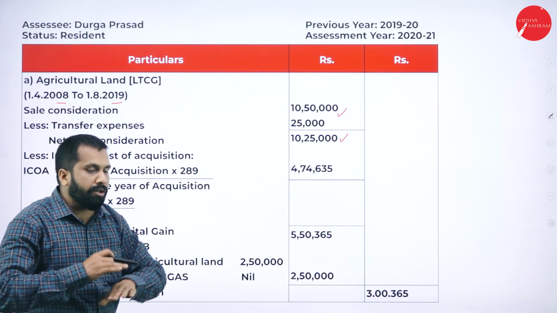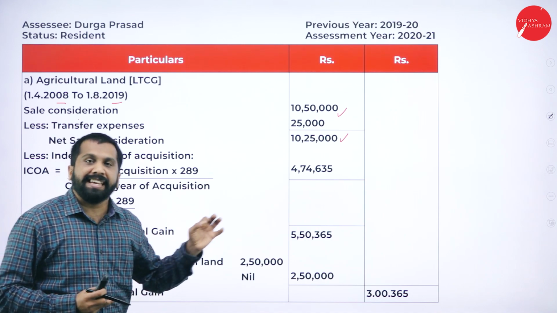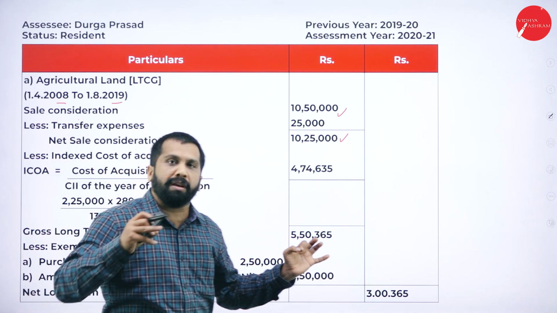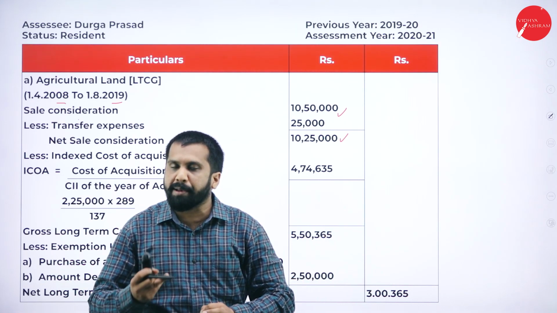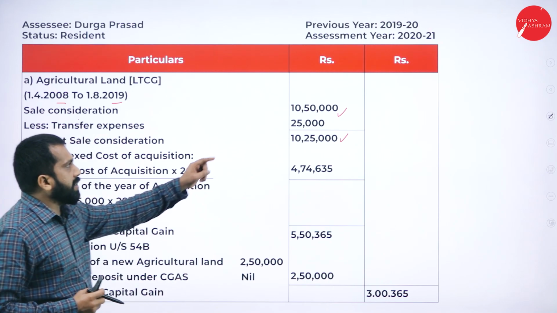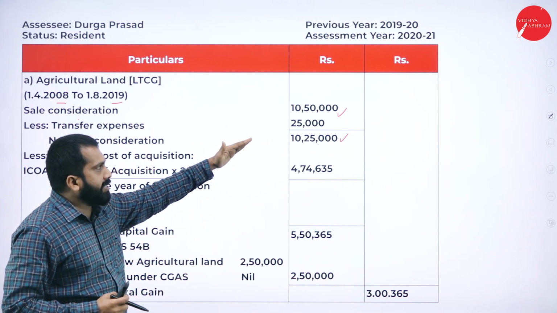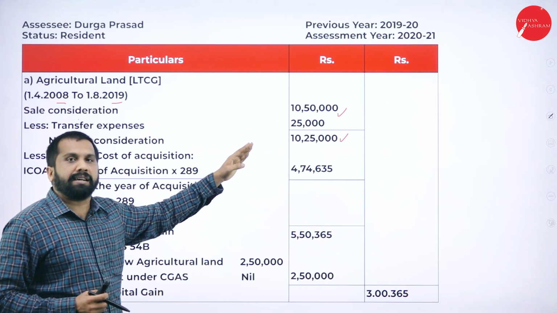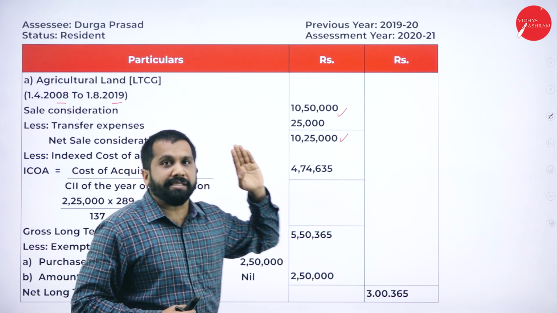Have you sold it yourself? No. A broker sold on behalf of you. An agent sold on behalf of you. Then what happened? You are supposed to pay him commission. How much commission did you pay? You paid 25,000 commission. 10,50,000 minus 25,000, your consideration is 10,25,000. What is your consideration?